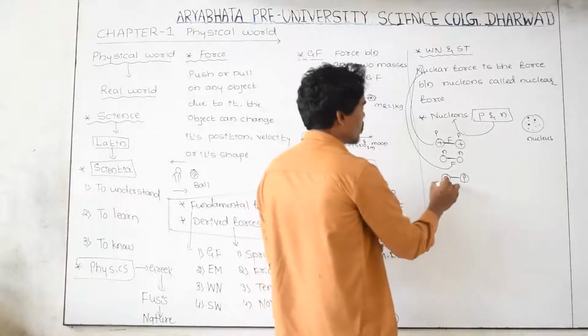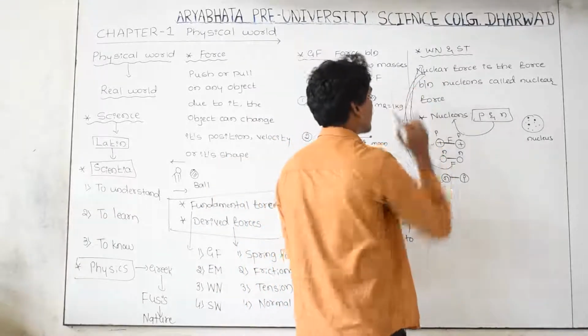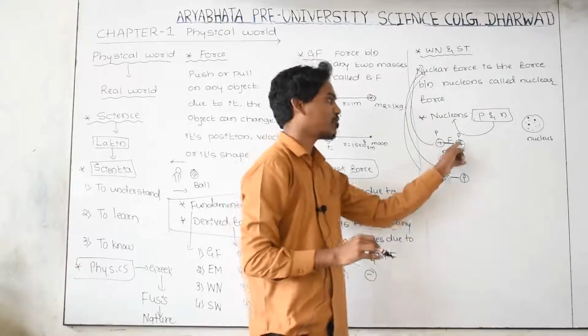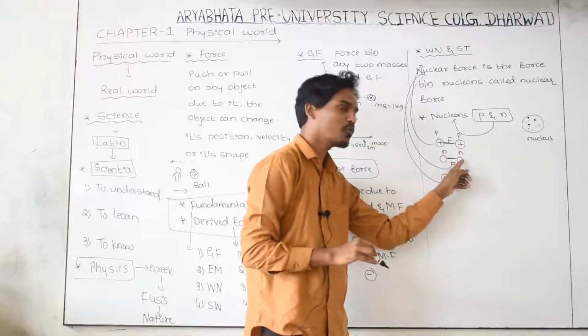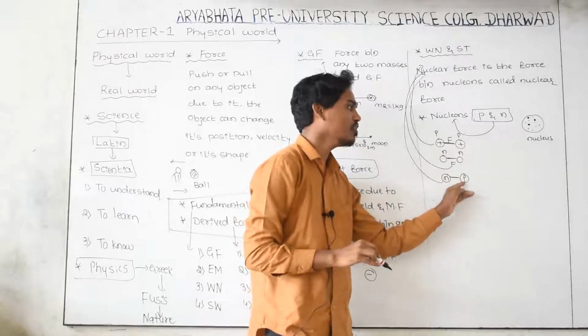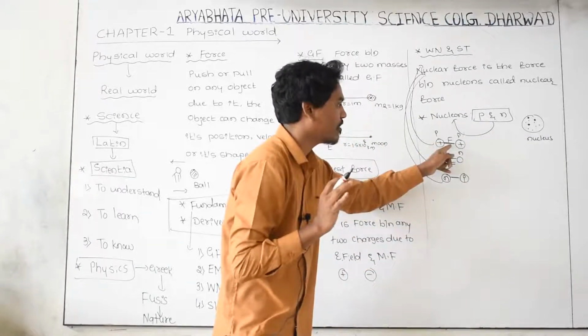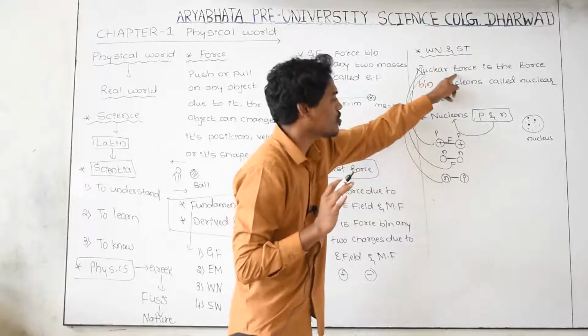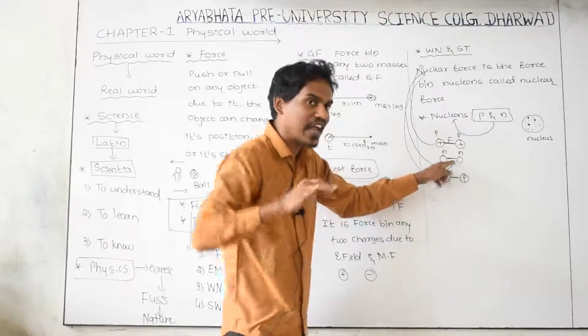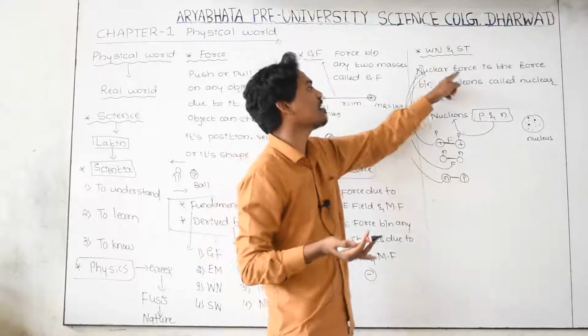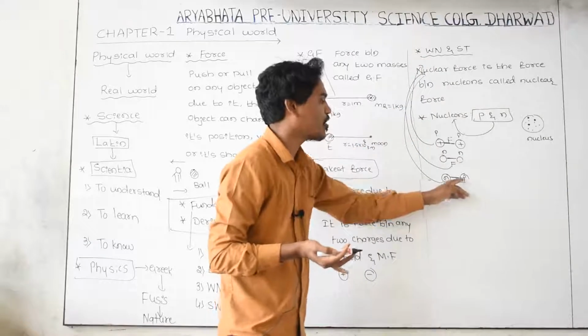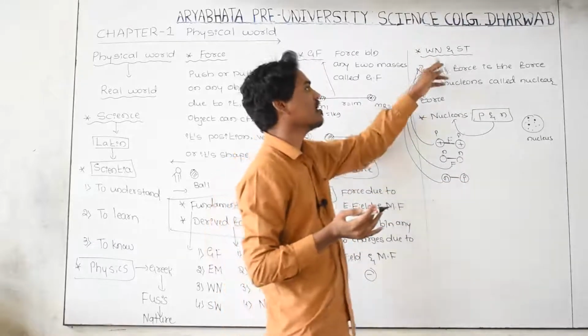That force we call the nuclear force, whether it is between proton and proton, neutron and neutron, or neutron and proton.